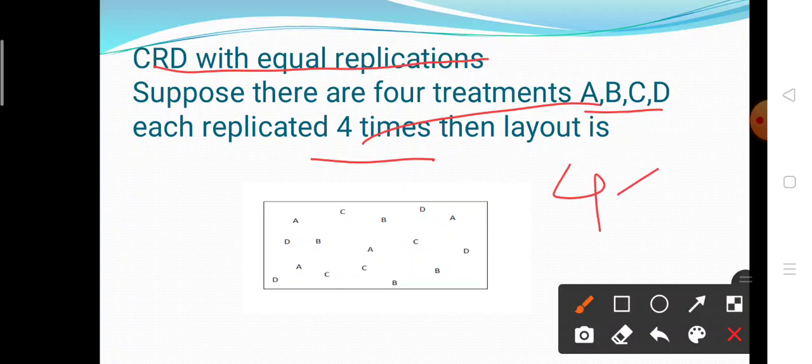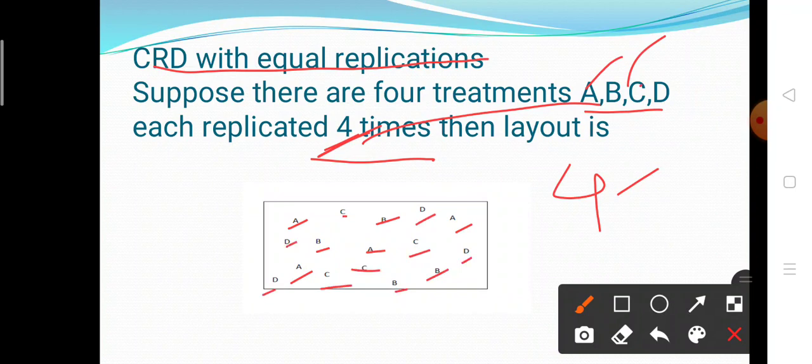Then how to apply the fertilizer on the land? By using the CRD, apply the treatment randomly on the entire experimental material. Suppose the first treatment, fertilizer A, is applied 4 times because it is replicated 4 times, anywhere. Now similarly, fertilizer B is applied 4 times: B, B, B and B. Similarly apply C 4 times, and similarly D 4 times, anywhere.